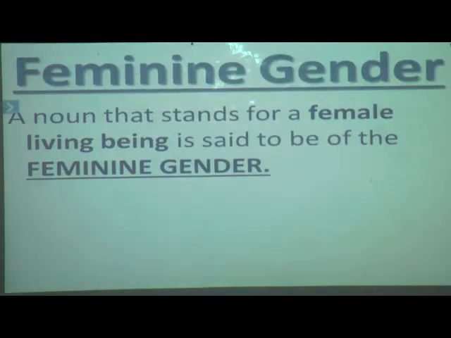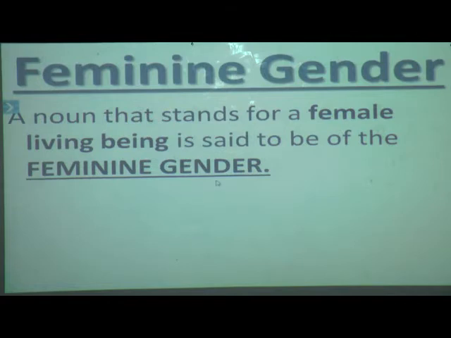Now what is feminine gender? We'll look for the definition or its explanation. A noun that stands for a female living being is said to be of the feminine gender. Again, students, can you see which words I have made bold? Yes, female living being. So what is the difference between masculine and feminine? Masculine is of male living beings and feminine is of female living beings. So again we will repeat our definition: a noun that stands for a female living being is said to be of the feminine gender.